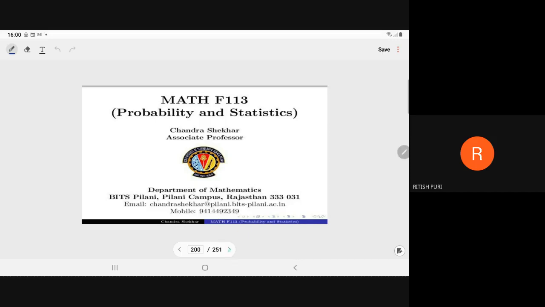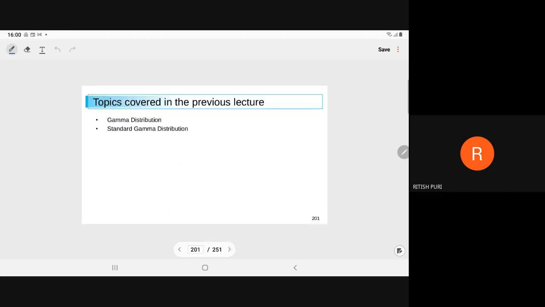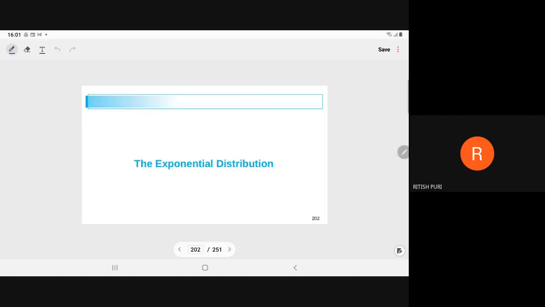So I believe it is the second last class before the mid semester. In the last class, I covered a very important distribution of the exponential family or gamma family: the gamma distribution and the standard gamma distribution. Continuing from that, next is the exponential distribution.